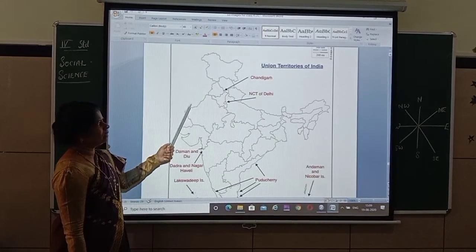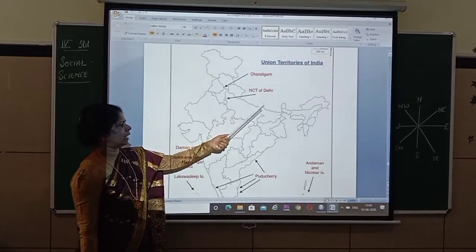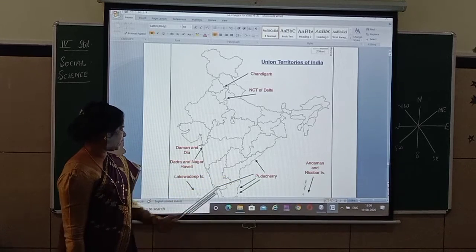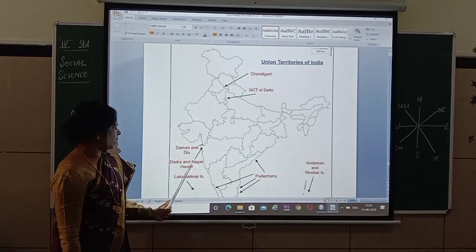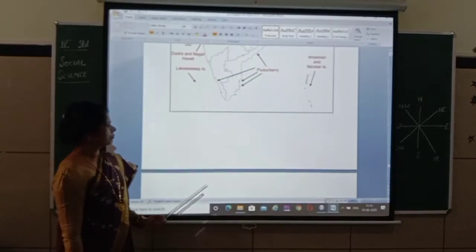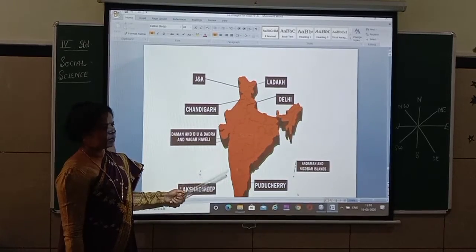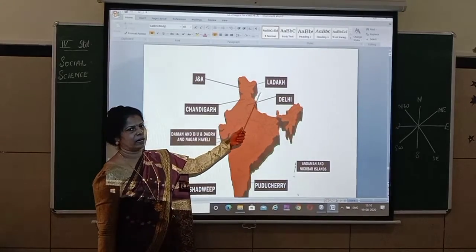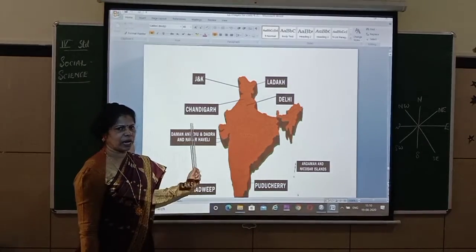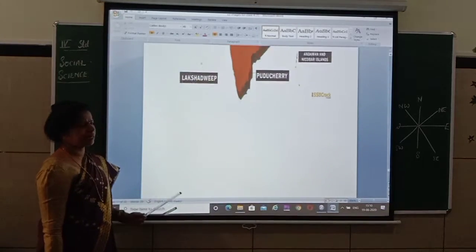So you can see the union territories already. We have seen Chandigarh, Delhi, Andaman and Nicobar Islands, Puducherry or Pondicherry, Lakshadweep Island, Dadra and Nagar Haveli, and Daman and Diu. So one is added now. Recently one is added, that is Ladakh. As a union territory it has been added. So now it is 8. Actually as per your book it is 7. This is recently added.